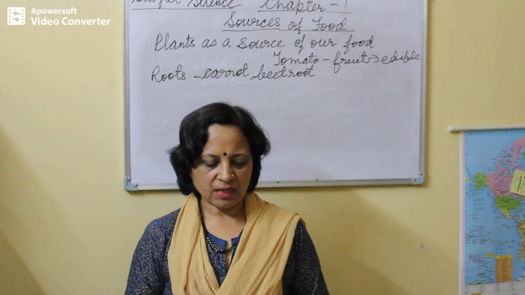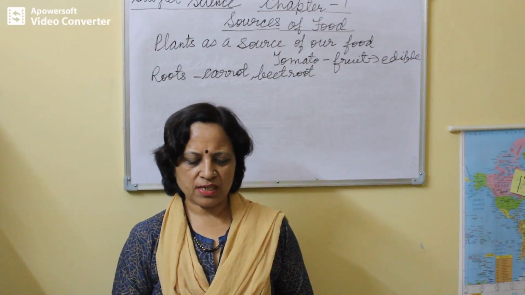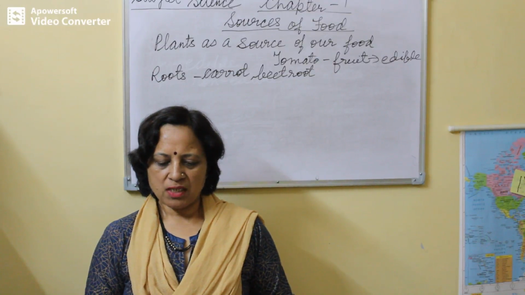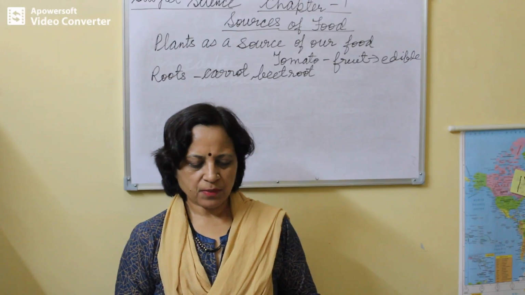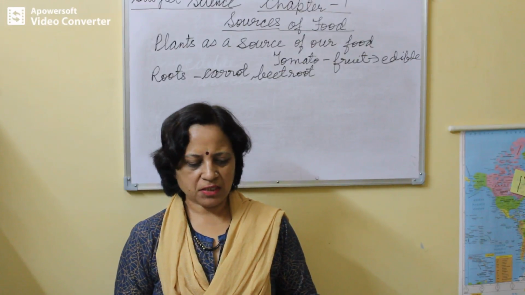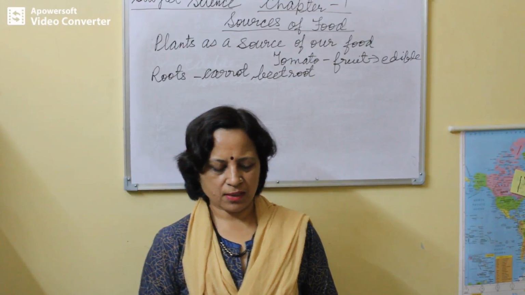Okay? Stems. Modified underground stems of some plants are used as a source of food. Onion, potato, ginger, garlic, turmeric, colocasia, arvi. We get sugar and jaggery from the stem of sugarcane. The stem of the banana plant is used to make tasty dishes in southern India.